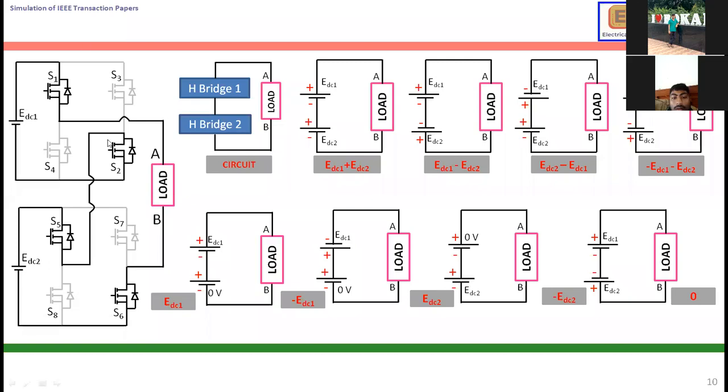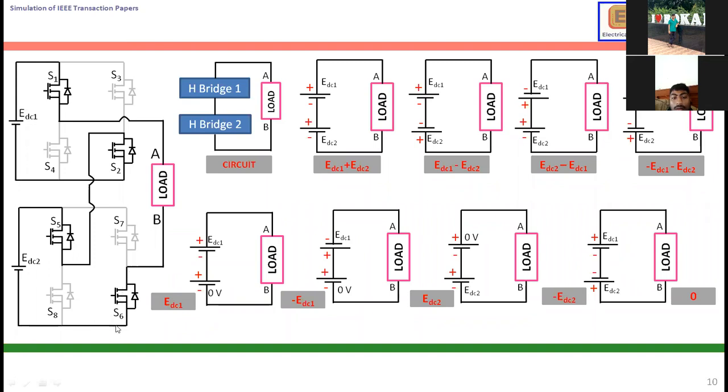So if you give pulse to S1, S2 by the microcontroller, my S1 has to turn on, as well as if you give pulse to S5, S6, it will turn on. So these 4 devices will turn on. So how will current flow? As I said earlier, my current starts at positive, ends at negative. It's a positive terminal. It enters into S1. So my current flows from A to B, so positive voltage as well as positive current.